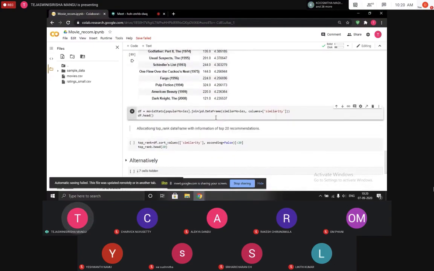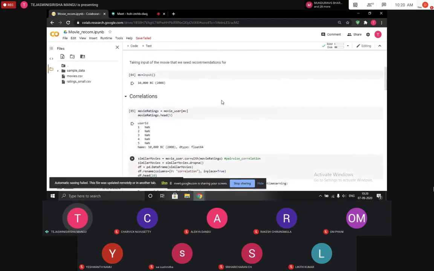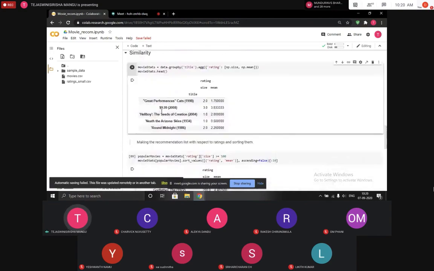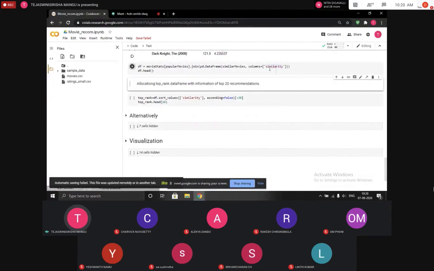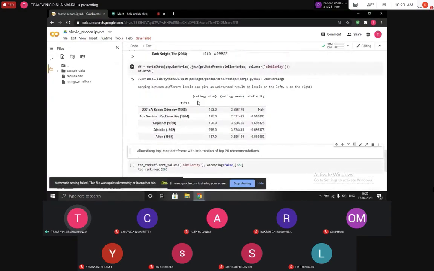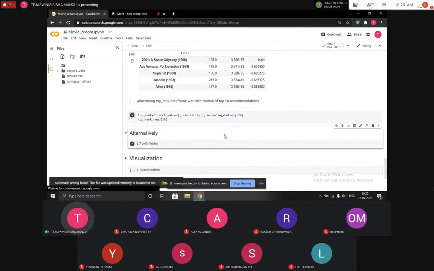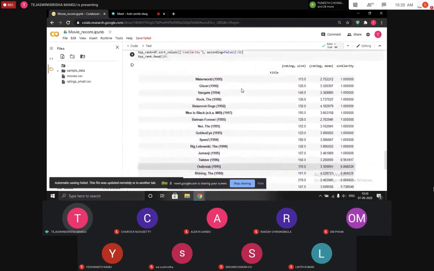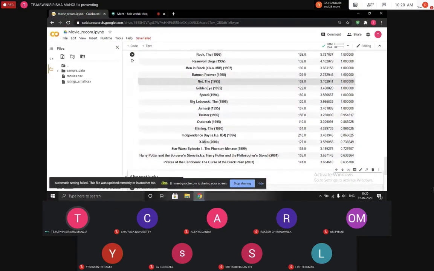In the next step, we are joining the correlations. The correlations, as you have seen, are given to similar movies. So with respect to similarity, we are joining each movie. Here we have size, mean, and similarity of each movie. And now we are going to allocate the top 20 into a separate data frame so that we can see what the top 20 ones are.